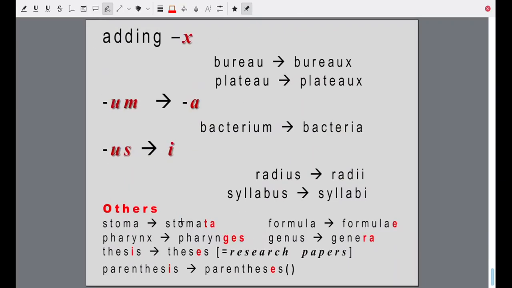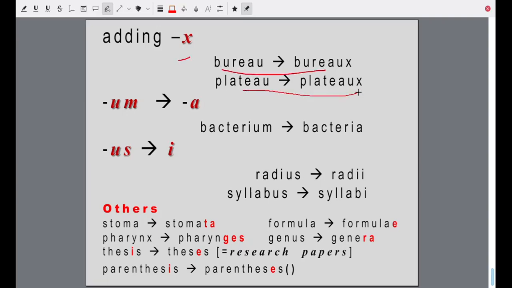Now these are other ways of forming plural. These are not in the syllabus for the junior classes, but we have just given a few examples to show you that beyond what you are learning in grammar, at the elementary level, there are other ways in which plural can be formed. Adding x: bureau, bureaux.